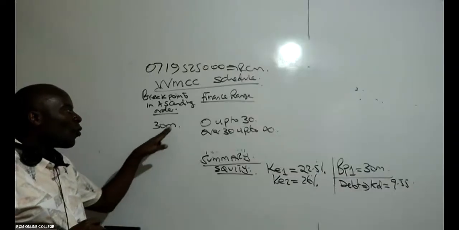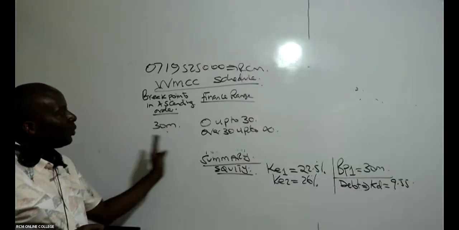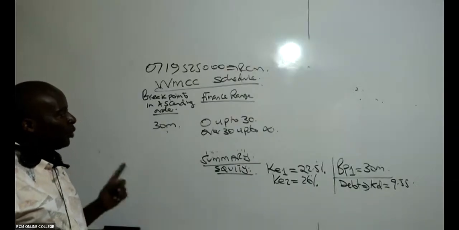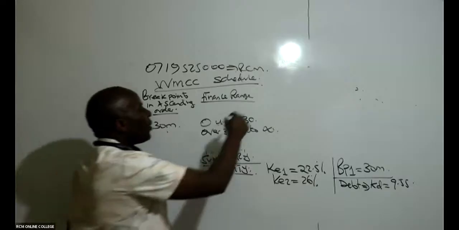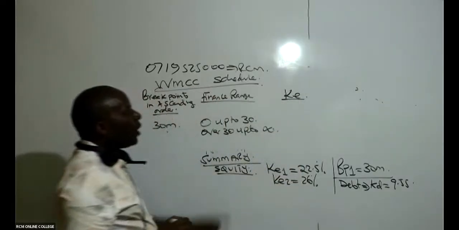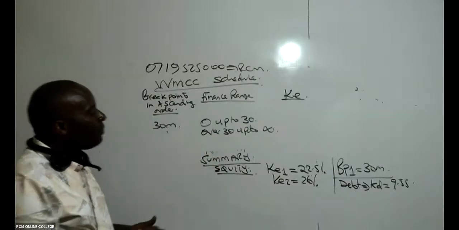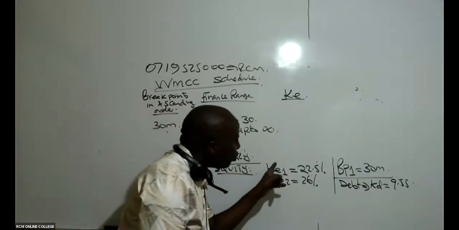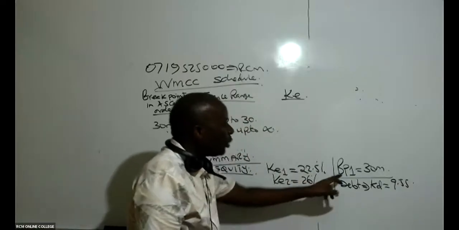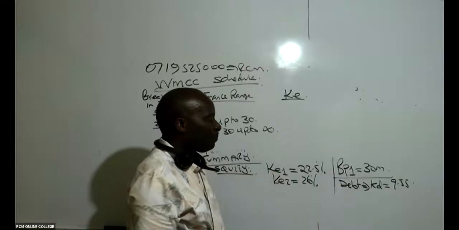You allow me to move quite fast in this, and then I'll come back and take care of the ninjas who will not be able to see what I'm doing. So I'll write here cost of equity. Remember, the first cost of equity, which is 22.5%, runs up to the first break point.